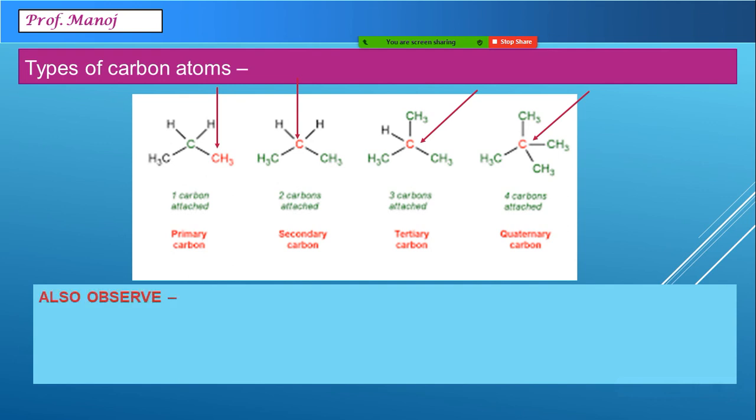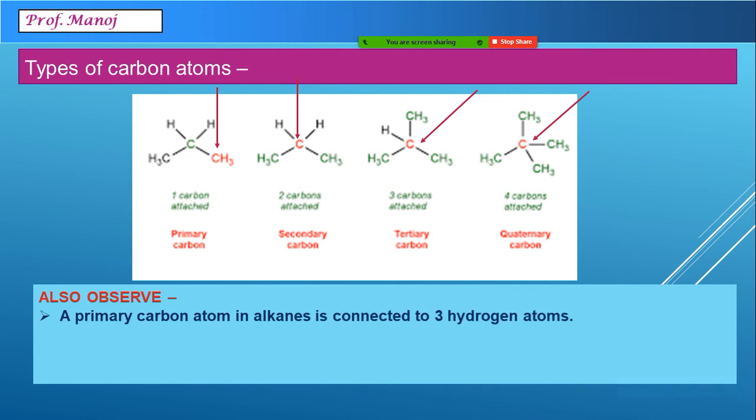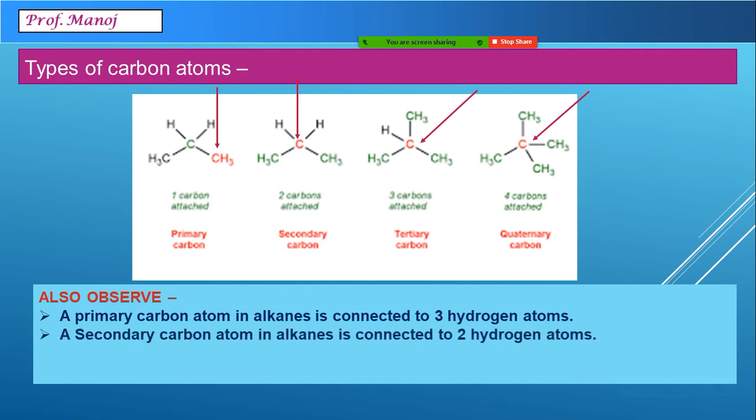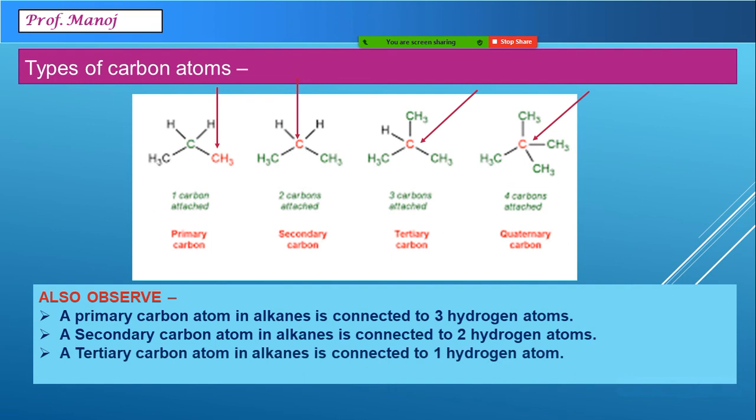If you observe the hydrogen atoms in them, primary carbon is connected to three hydrogen atoms, secondary is connected to two hydrogen, tertiary is connected to one hydrogen, and quaternary is not connected with any direct hydrogen atoms. In knowing the types of compounds, this exercise is very important.